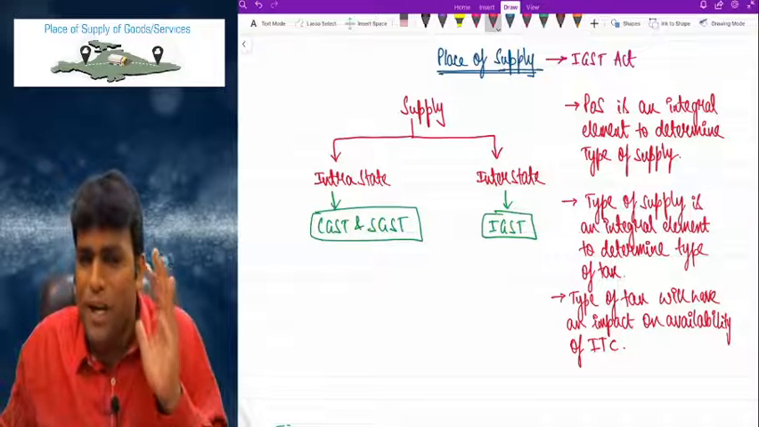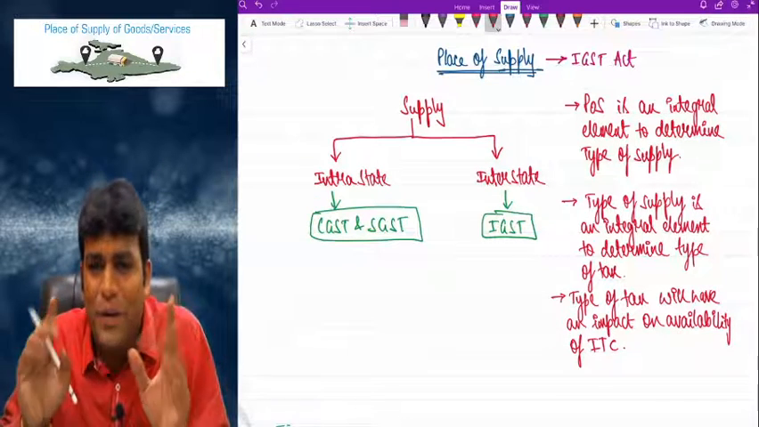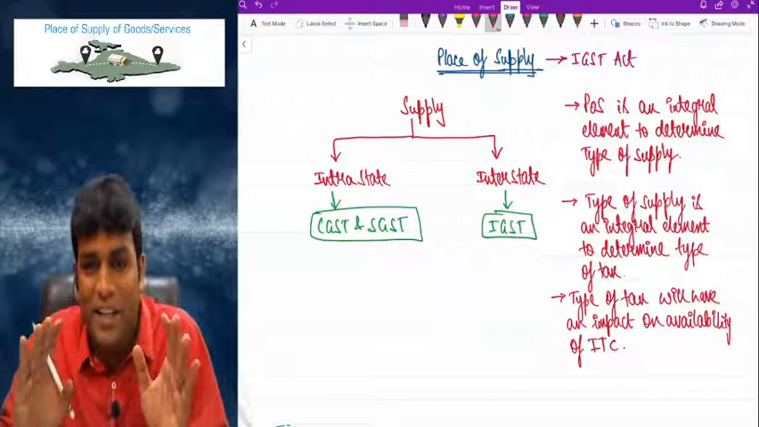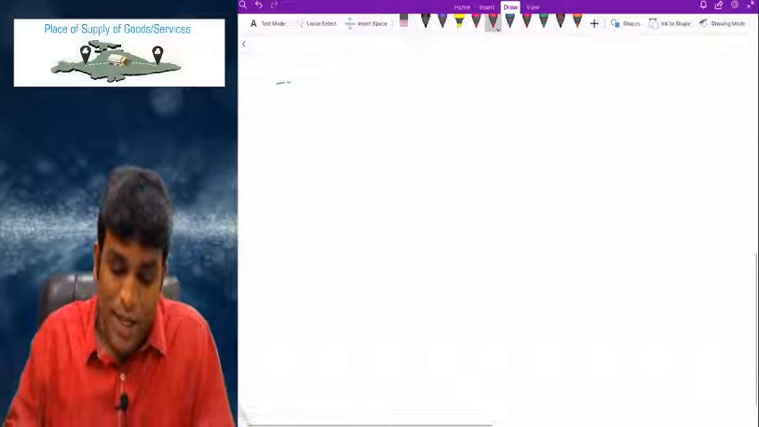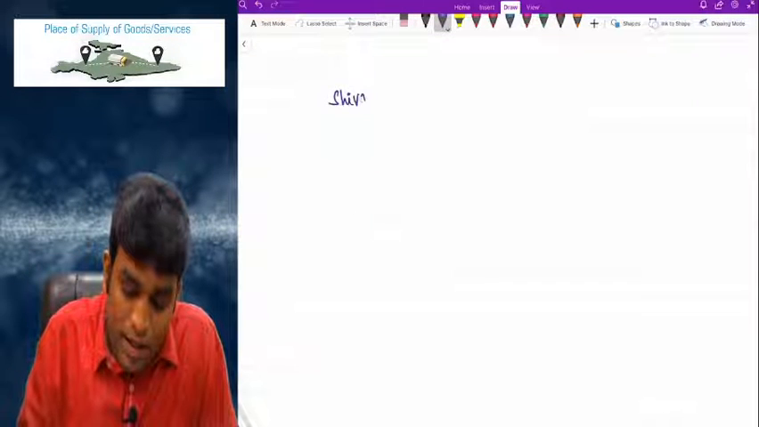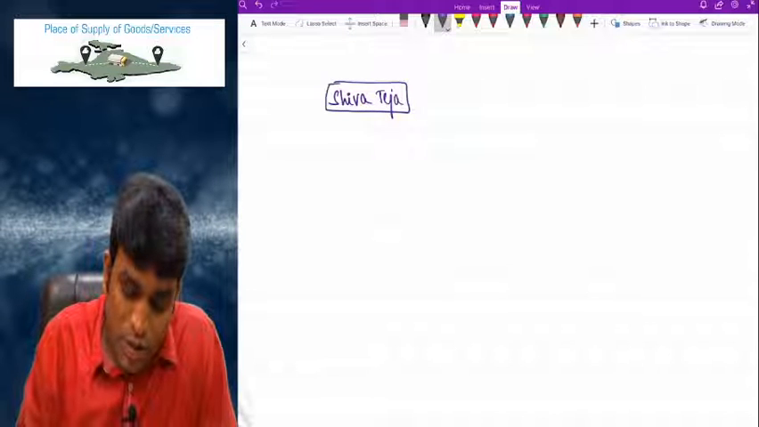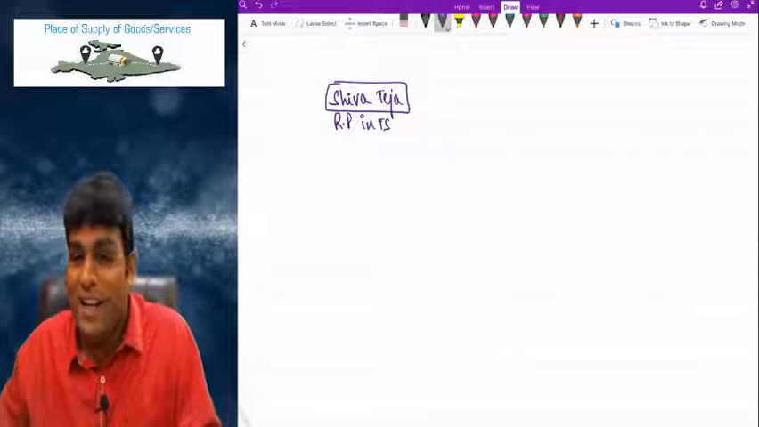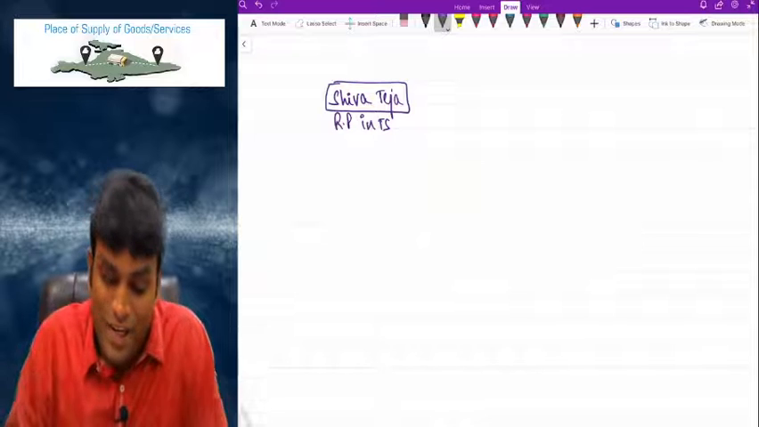Now let me explain to you very clearly what this concept is. First listen, I'll give a wonderful example, then you'll get great clarity, then I can move forward. Listen. Let's say there is SHIVA TEJA. SHIVA TEJA is a registered person in Telangana state.